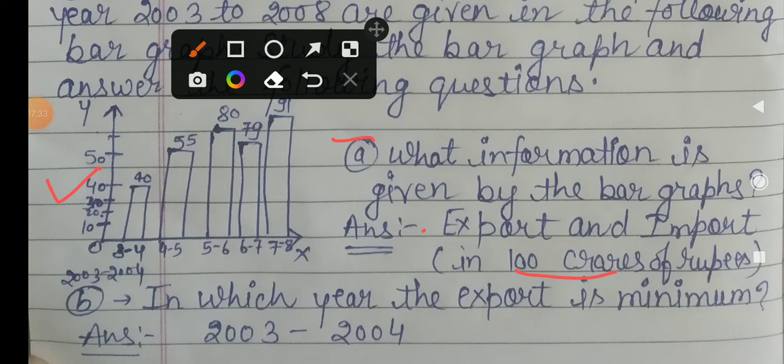Then the second question is, in which year is the export minimum? Minimum means कम. कौन से ईयर में आपका जो एक्सपोर्ट है वो कम है? So here you very well know export is less. That means export is less, you have to take these things. So this is 40. Okay, 40 is the lesser value compared to these. So 2003 and 2004 is the lowest export value here.